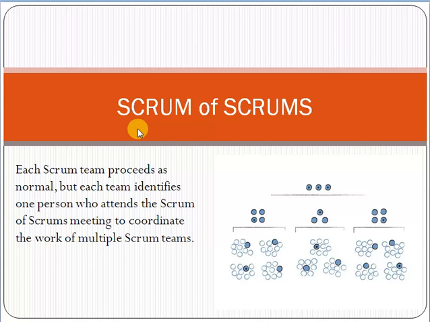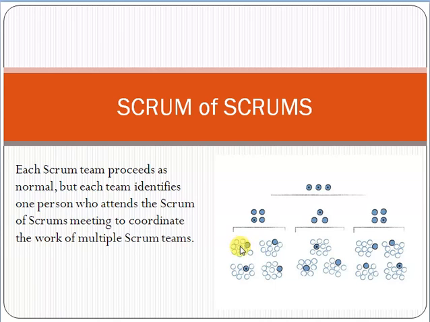Let's assume that there are multiple teams working on a large scale project or enterprise level project, and you are implementing Scrum in it. For example, each Scrum team proceeds as normal, but each team identifies one person who attends the Scrum of Scrums meeting to coordinate the work of multiple Scrum teams. Friends, just consider this picture. You are implementing Scrum Agile methodology in an enterprise level project. There are multiple teams, 8 to 9 team members in each team.